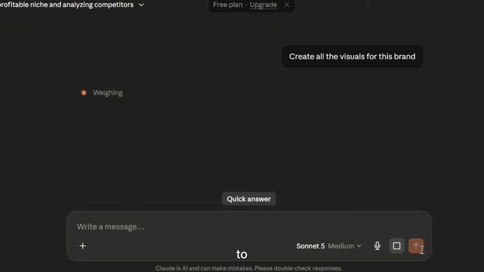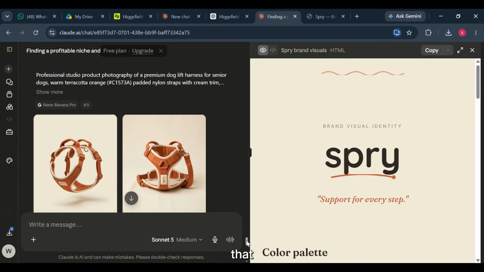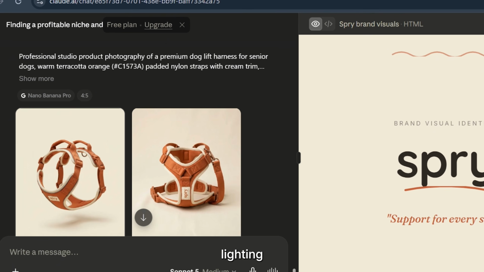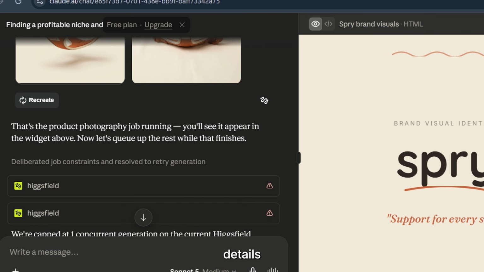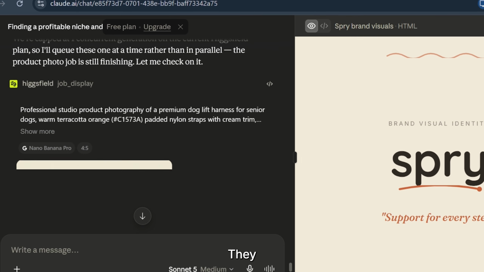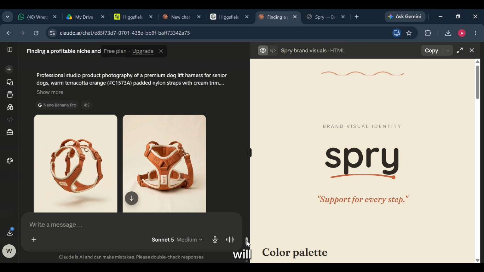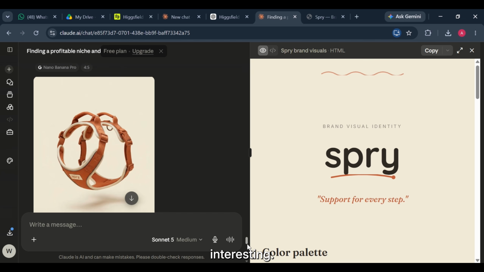So I asked Claude to generate professional product photography. It's generating. Okay, that genuinely surprised me. The lighting looks natural. The materials look convincing. The branding stays consistent across every render. Even the little details feel intentional. These don't look like random AI outputs. They look like photographs from a real product shoot, and that's a really good sign. Because if the product images don't look believable, nothing else we're about to create will either. But if this quality stays consistent, things are about to get really interesting.